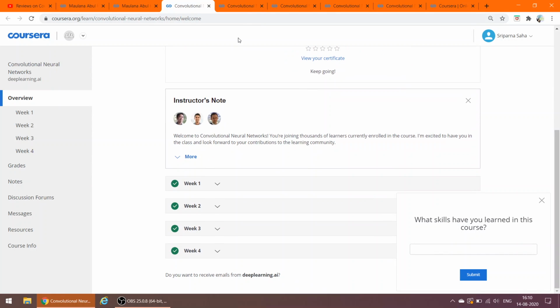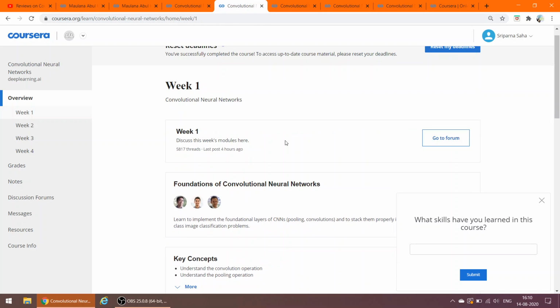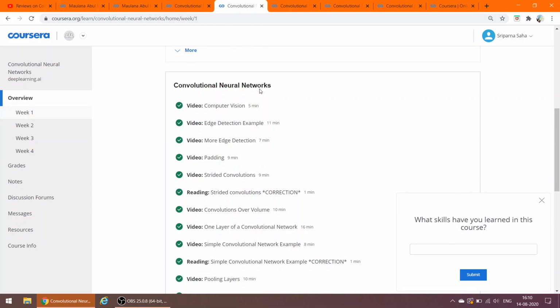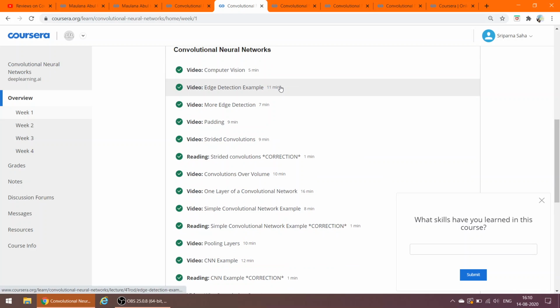This particular course is a 4 week course. In week 1, as I said, it will start with the details of what convolution is, and convolution will be explained from the edge detection part. If you have some knowledge about image processing or computer vision, it will be very helpful to understand the nitty gritty of edge detection.